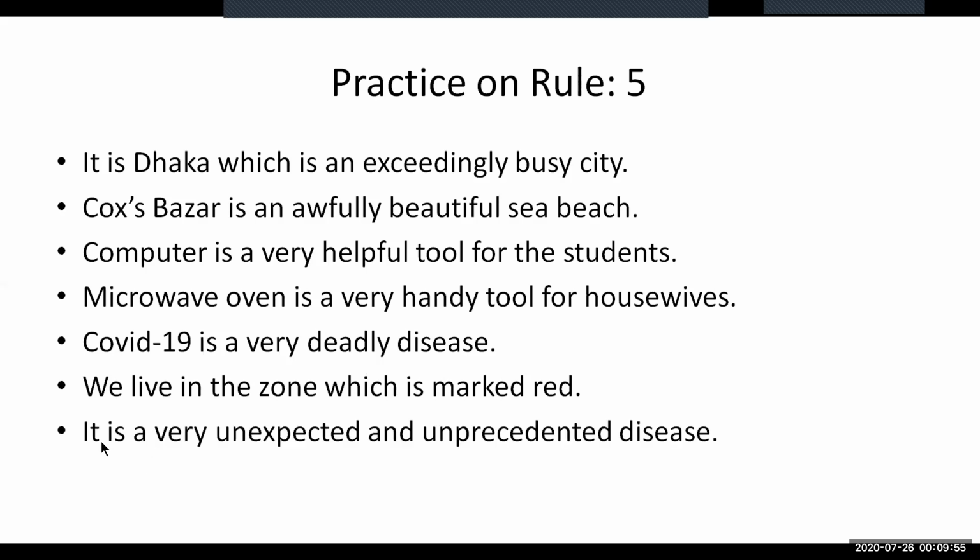The next is it is very unexpected and unprecedented disease. Okay, you see that the conjunction and is used in the middle of the two clauses here, and you need to make it a complex and compound one. Why am I saying that you need to make it a complex and compound one, although there is the conjunction and in the middle of the sentence? So you can make this a complex and compound one because this sentence is in simple form. How can we understand that although there is the conjunction and here, why is it simple even then?